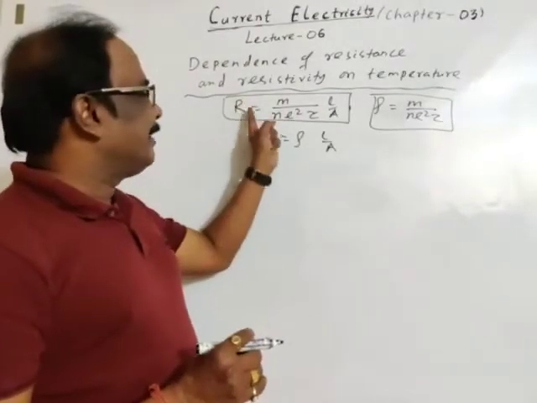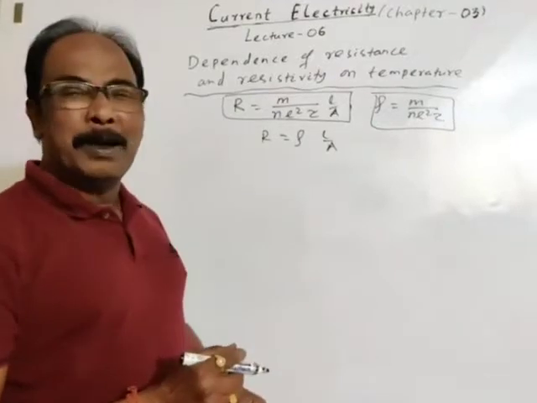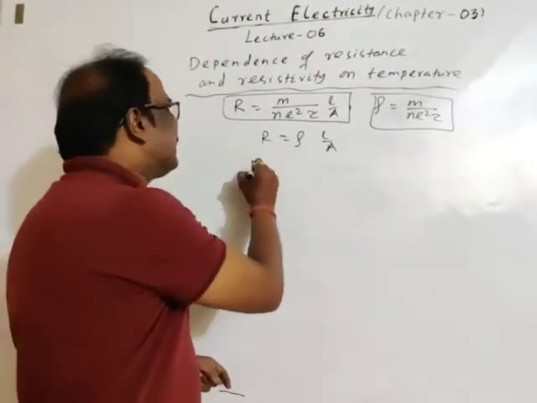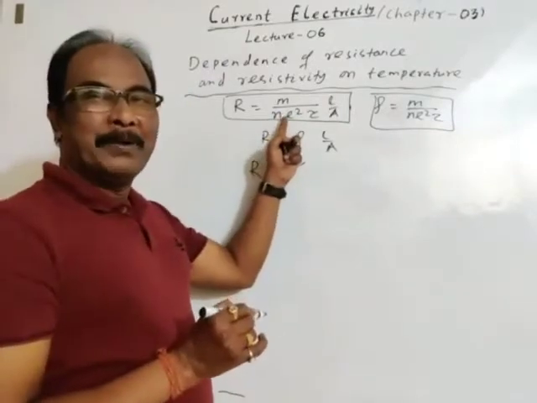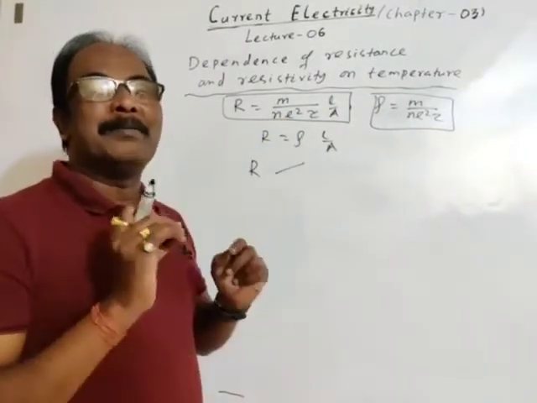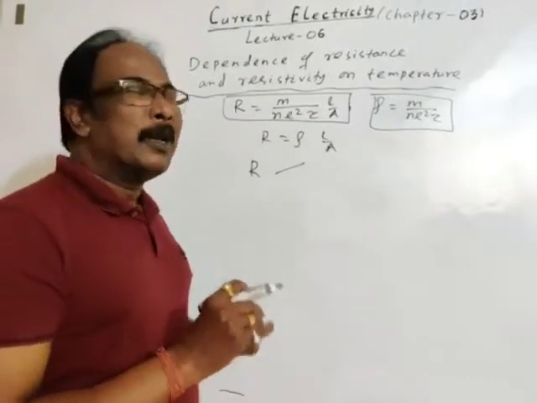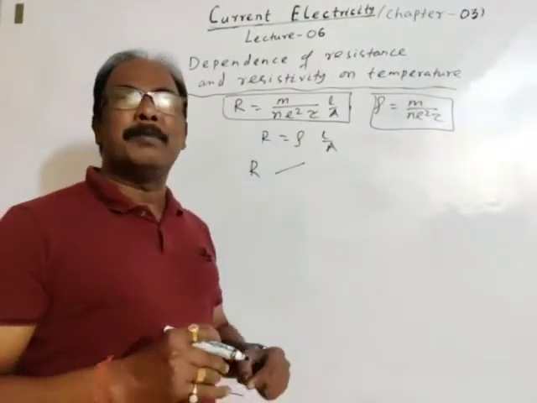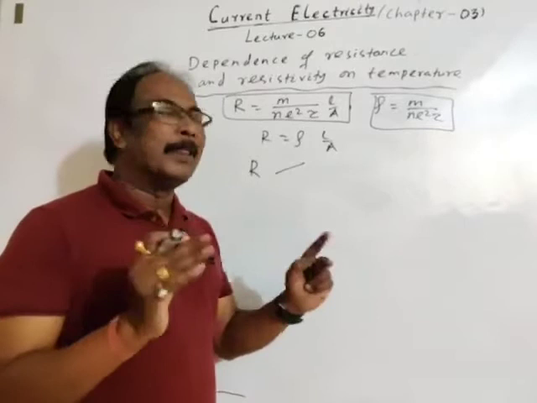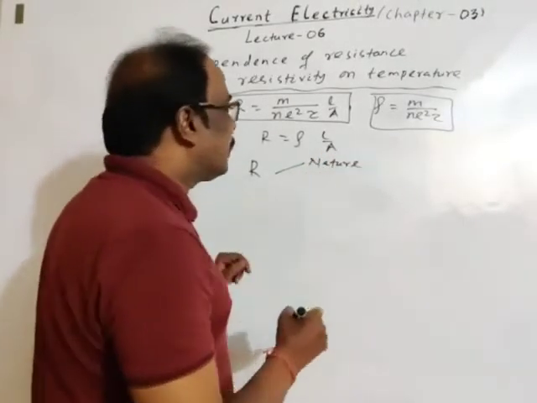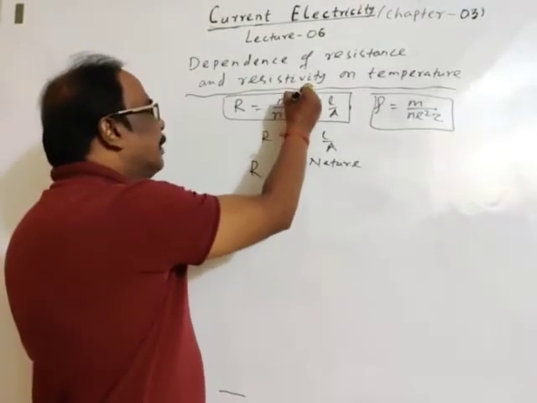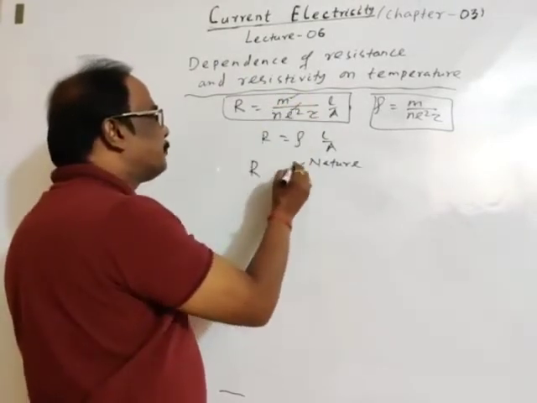What will happen to resistance? Resistance depends upon how many factors? Resistance depends upon n, the number of free electrons per unit volume, means the number density of free electrons. Number of free electrons per unit volume depends upon nature of material, nature of substance. Again, m is mass of electron, e is charge of electron.